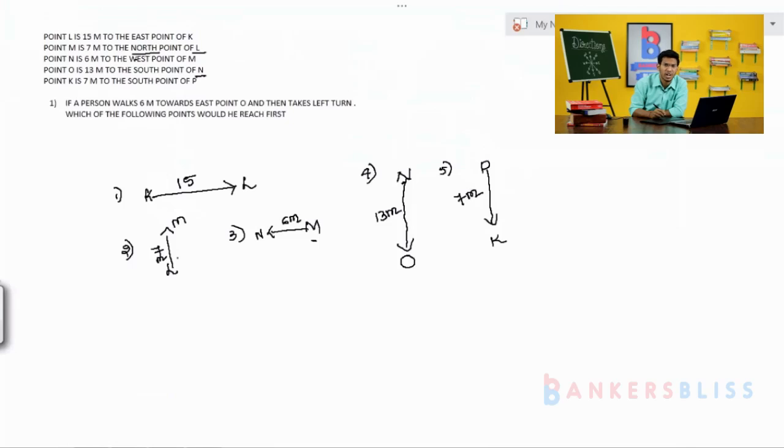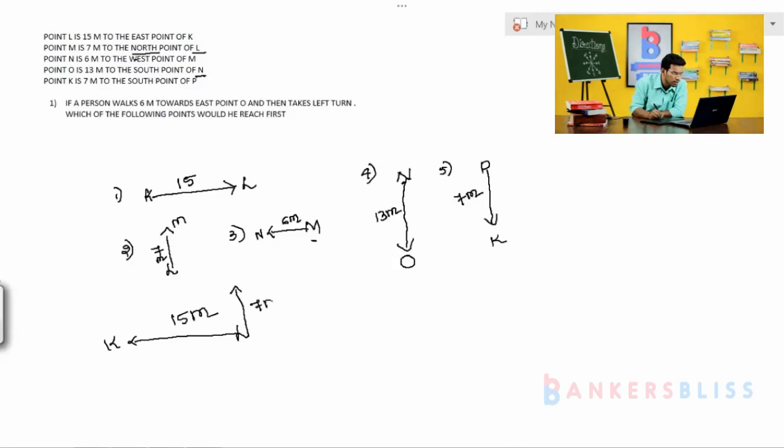After we made the individual, what do we do next? We have to go with the combined. Just look here. I am going to start with L. L west, the person is K, that is 15 meter. Is it clear? Then after that, L to M is 7 meter.